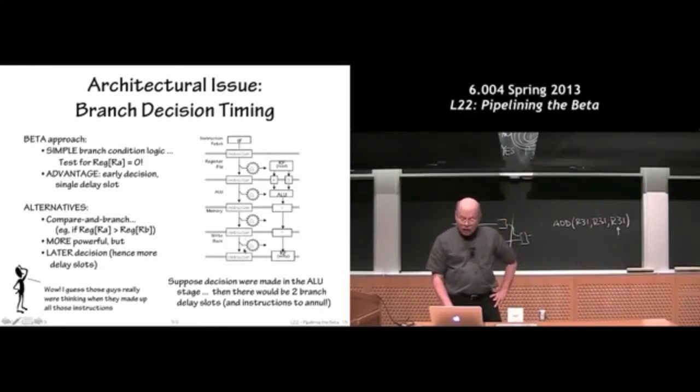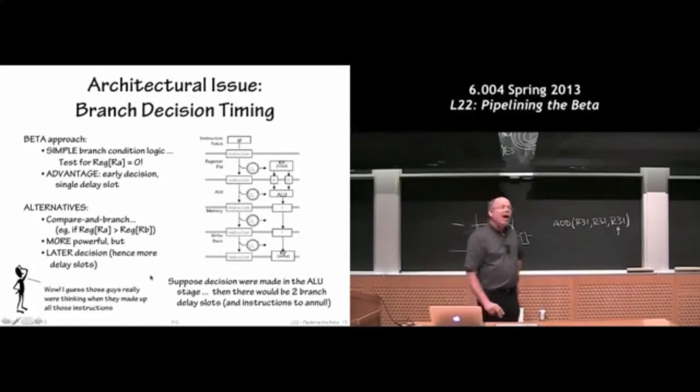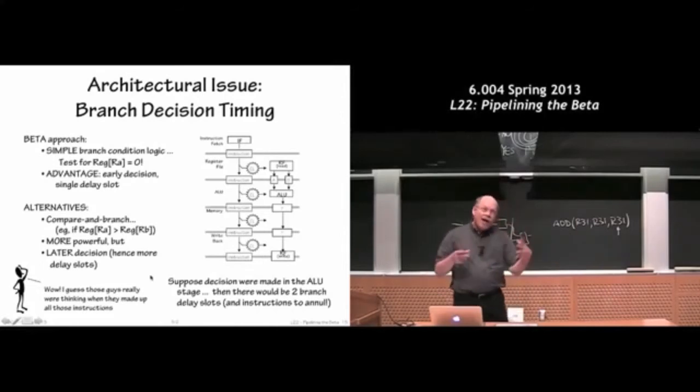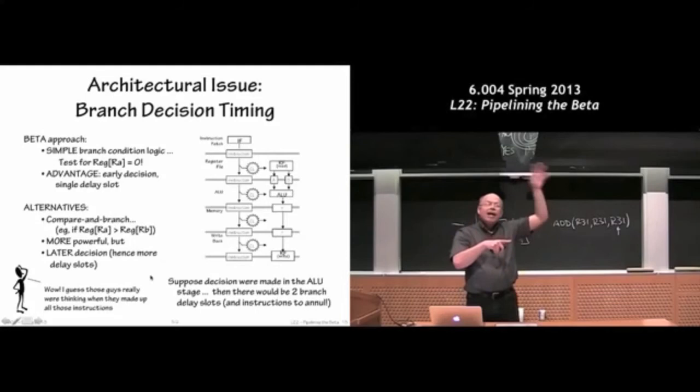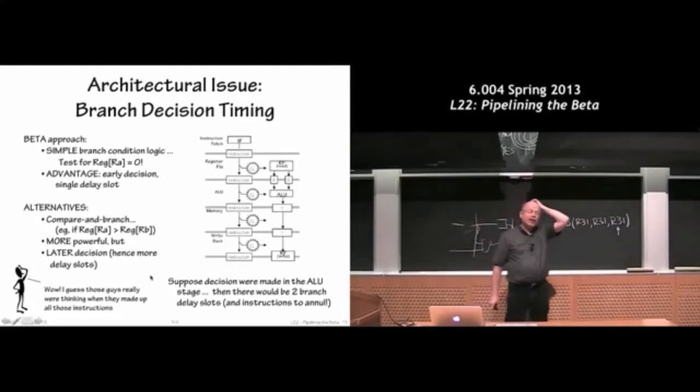And if we had a branch on memory, where we could test the results coming back from memory, we'd have lots of instructions to throw away. So this notion of a branch delay slot and throwing instructions away starts getting more and more expensive. The later the branch decision gets made, the more instructions that follow the branch are in the pipeline and have to be flushed or annulled if the branch changes the order of execution.